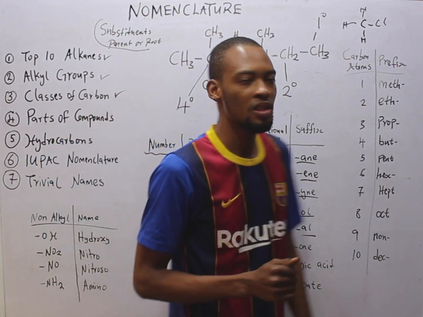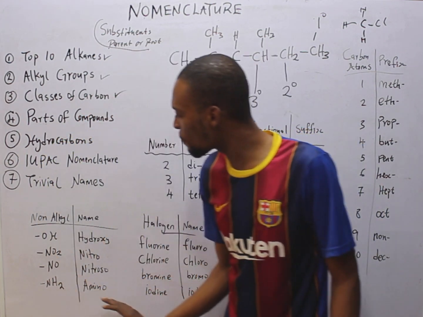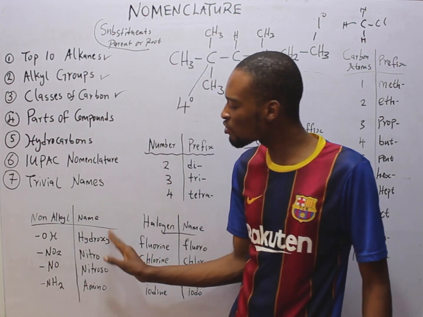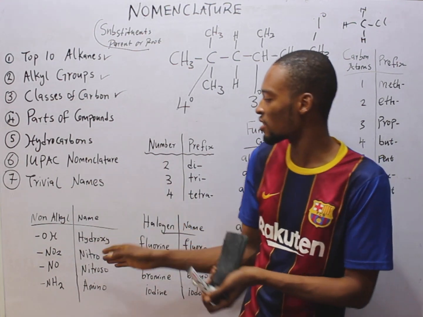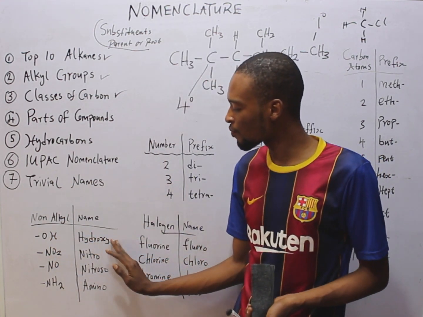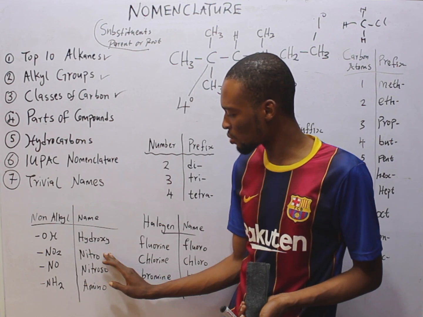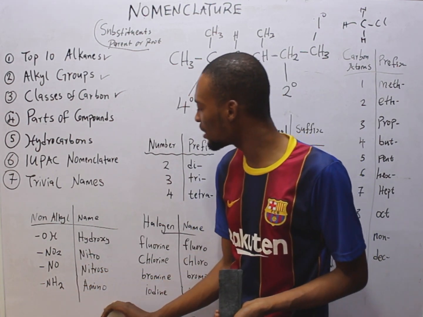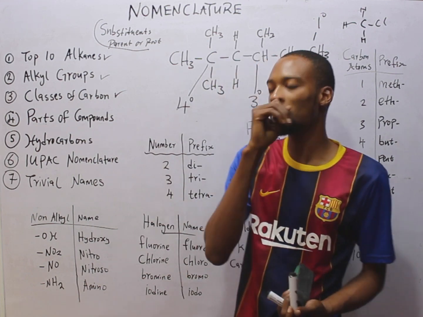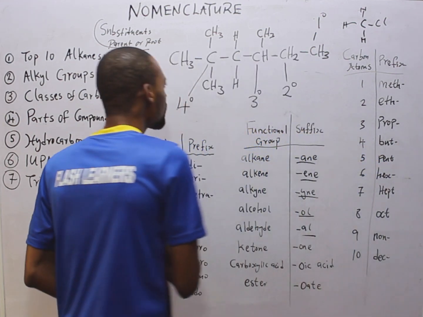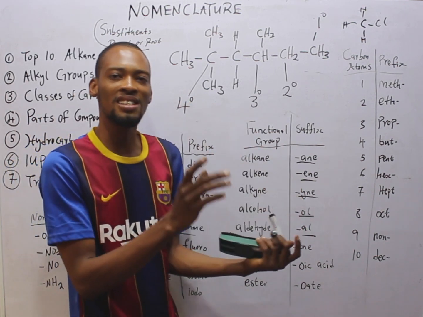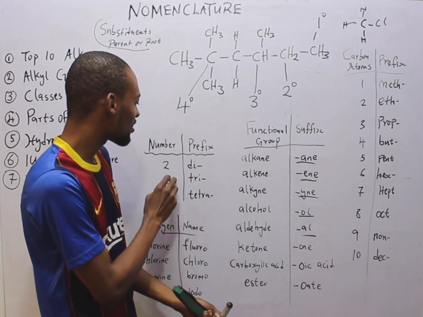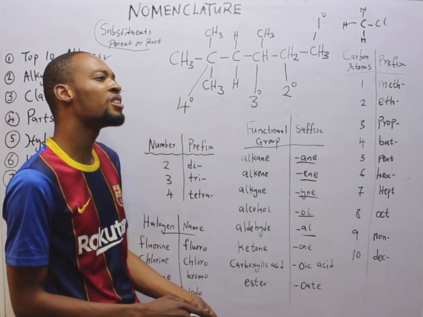Look at something else. If these other groups are added to a compound, and they are not added as the functional group, it's just one of the chain or one of the branches, OH will be called hydroxy, NO2 will be called nitro, NO will be nitroso, and NH2 will be called amino. Now the final thing, when you are given prefixes or the same branches and it repeats, you use di, tri or tetra depending on the repetition.